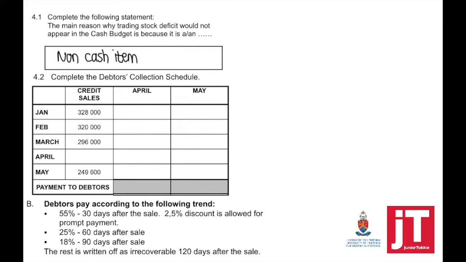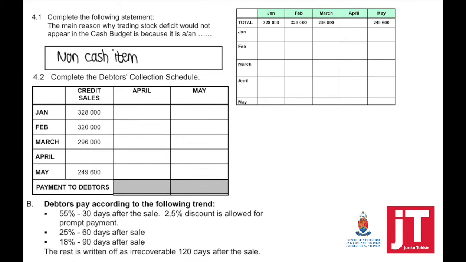Question 4.2. Complete the debtors collection schedule. Now, if we look at our workings, they provided us with the credit sales. April is blank because we need to calculate the credit sales for April. But when we look now at debtors pay according to the following trend.